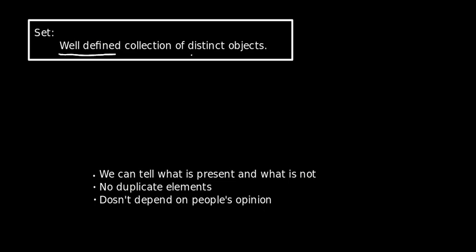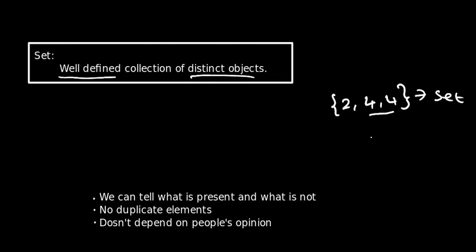What does the word distinct objects mean? Suppose we have 2, 4 and 4. If we say this is a set, it should not contain duplicate elements like this. It's just 2 and 4. We shall move on to the examples.